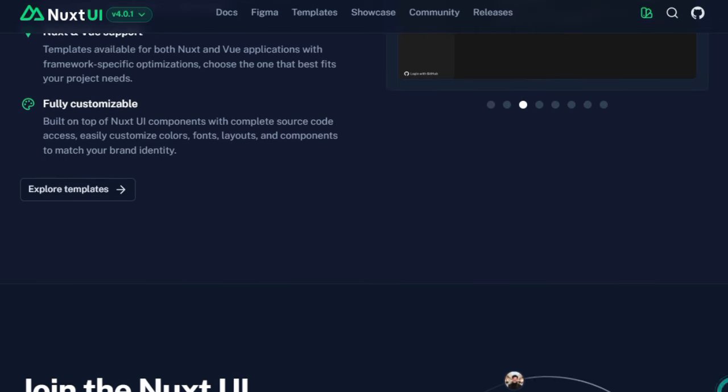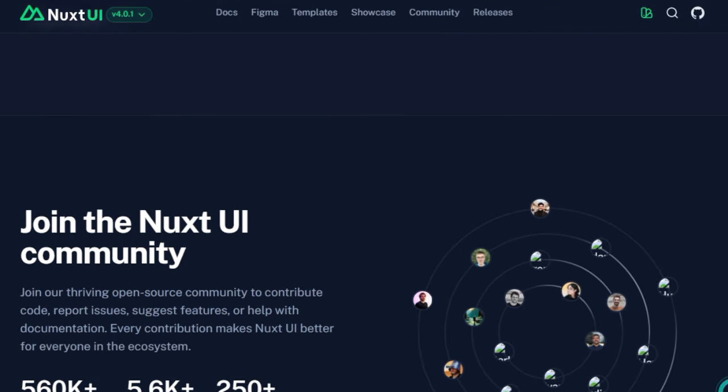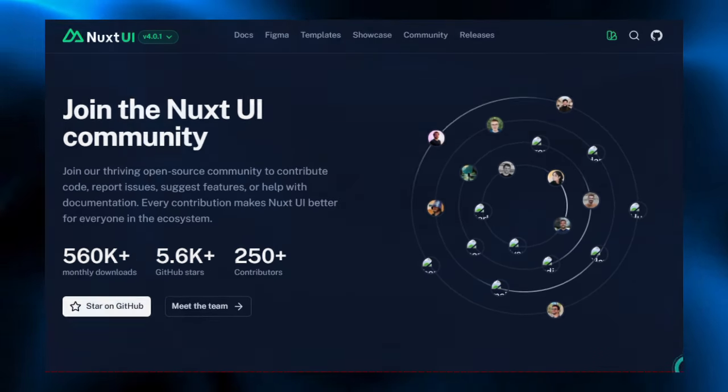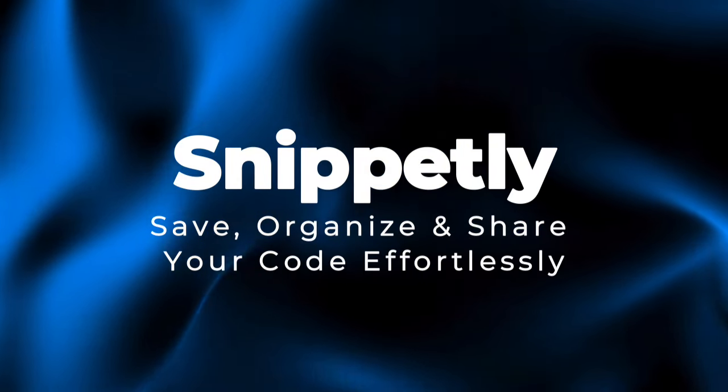internals, dynamic theming at runtime, and deep customization through variants and tokens, all wrapped in a developer experience that feels intuitive rather than burdensome. Project number 6, Snippetly.